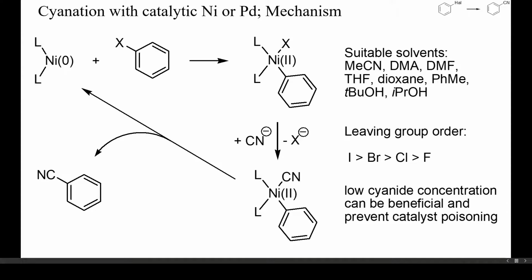This can be attained by slow addition of cyanide or by using some cyanide of low solubility or hexacyanoferrate as cyanide source. Other potential ligands, such as 1,2-diamines, diols or amino acids, may also form stable, unreactive complexes with the catalyst and thereby inhibit the cyanation.